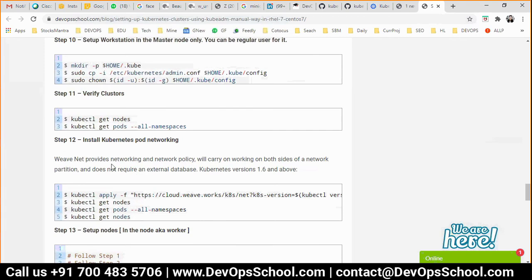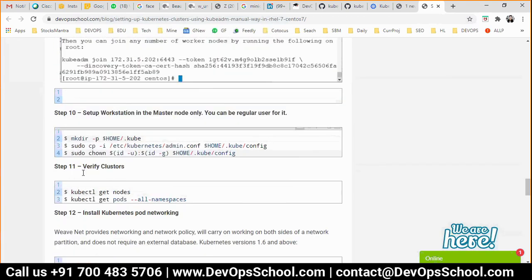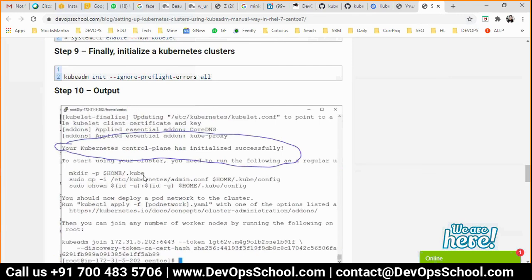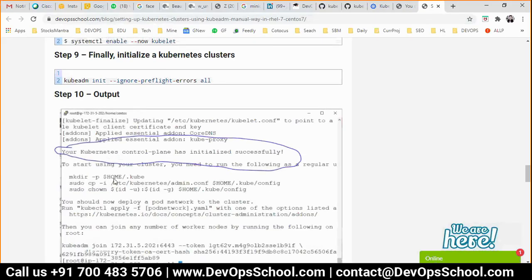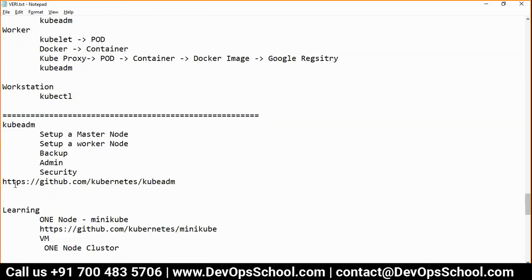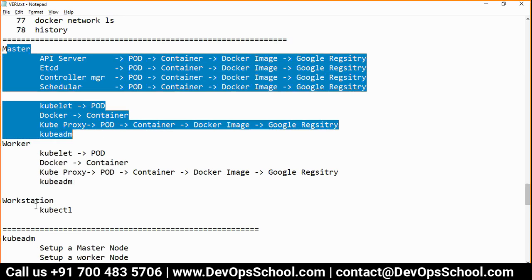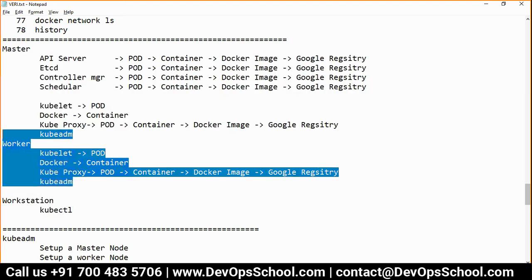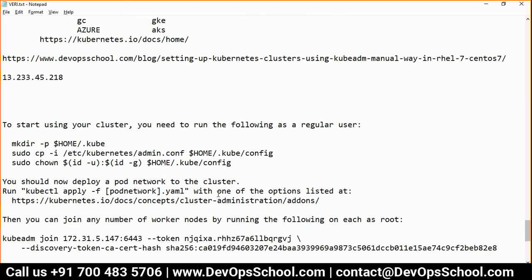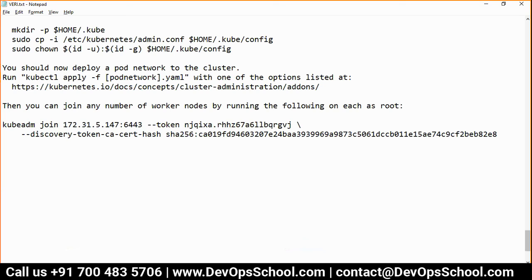If some of you are very confident, you can go beyond 10 also, but I want to go one by one, because it's a large batch, and if we do everything in one go, people get messed up. So I want to go one by one and set up a master. Once we set up a master, then I will set up a workstation, and then the worker. One by one, we will go through that and complete it. So any questions so far, guys?